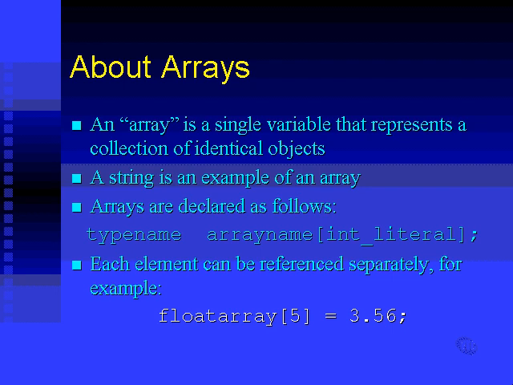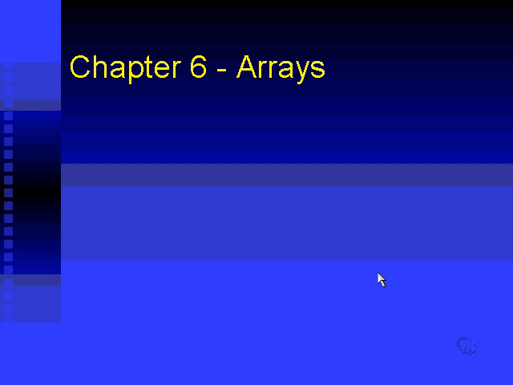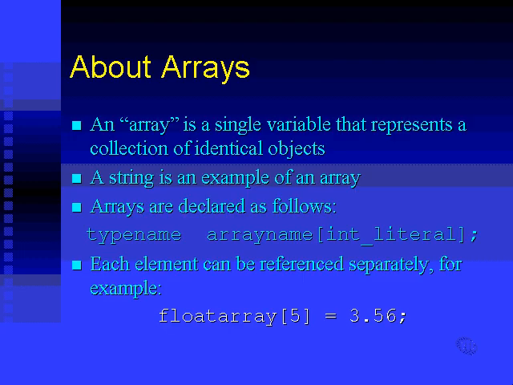That's why it's a literal, or something that evaluates to a literal. Okay. Once an array has been declared, you can reference each element separately. For example, if we had an array of floats, in the previous declaration example, the type name might be float, the array name might be float array, and the int literal might be, I don't know, 20, some large number of floats. So then, if we ever needed to assign one of those elements, we could do it like this. Float array square brackets 5 equals 3.56. In other words, we're taking the float value of 3.56 and we're assigning it to the sixth element of the array.